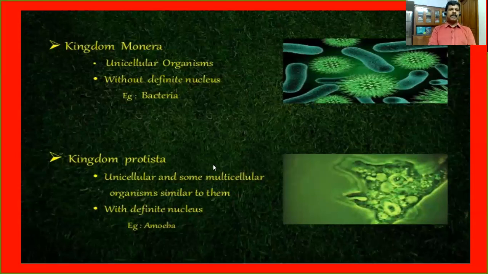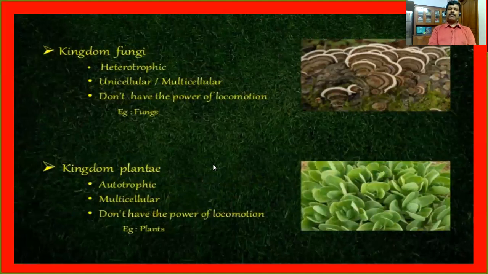Is it clear? Third one is called Kingdom Fungi. Now the characteristic features of Kingdom Fungi. The organisms under this category are heterotrophic, unicellular or multicellular. They do not have the power of locomotion. All types of fungus come under this category.